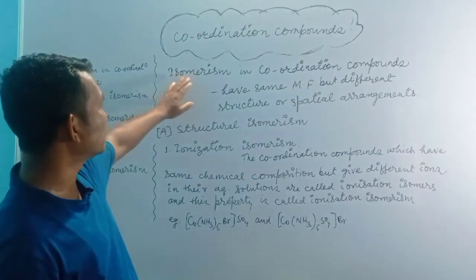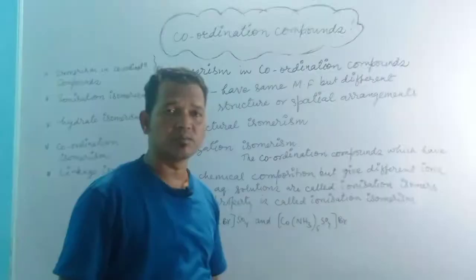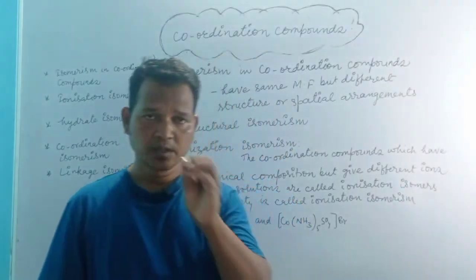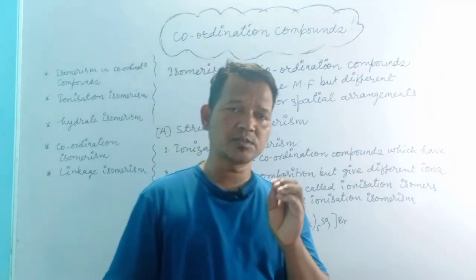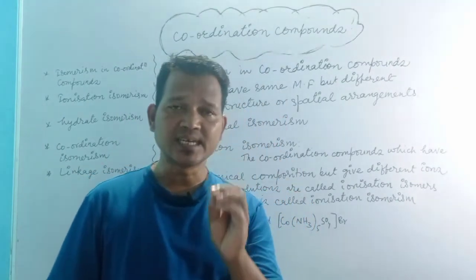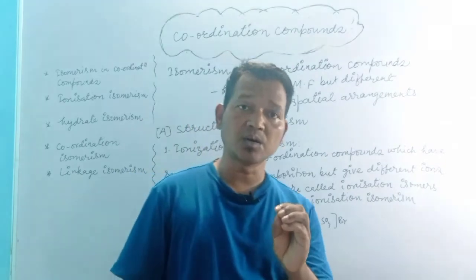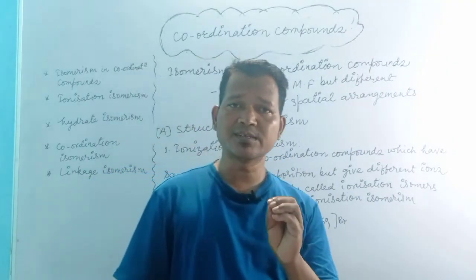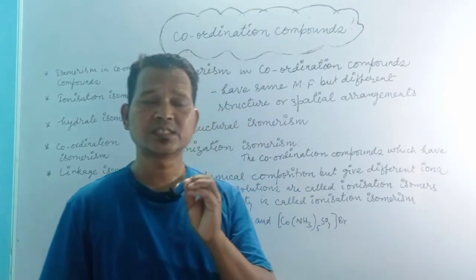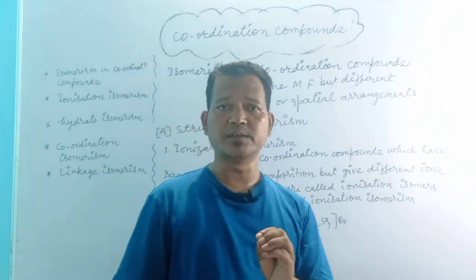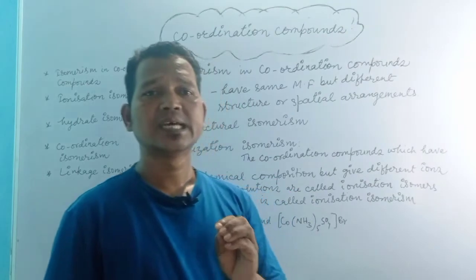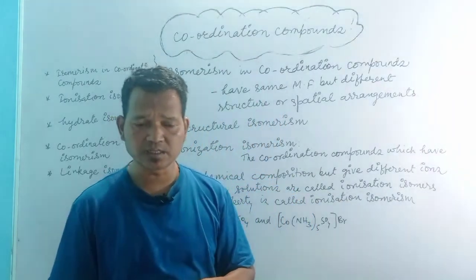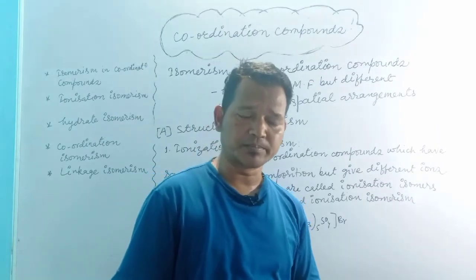First of all, let us understand what isomerism is in case of coordination compounds. The coordination compounds which have the same molecular formula or chemical composition but different structure or spatial arrangements are known as isomers, and this phenomenon or property is known as isomerism.